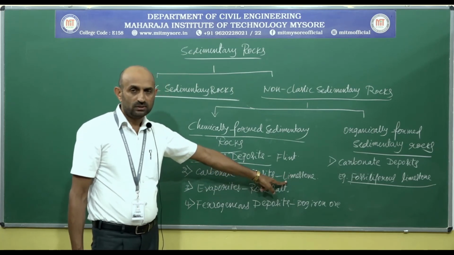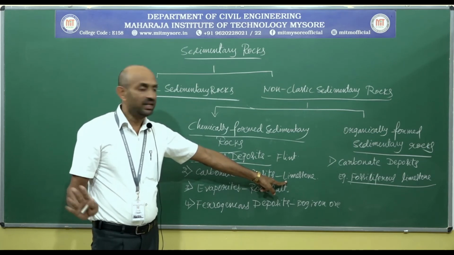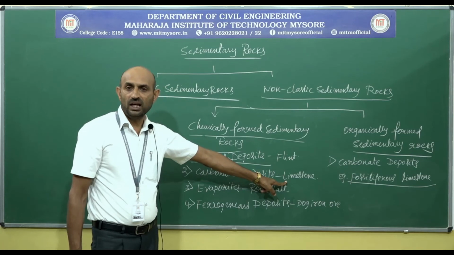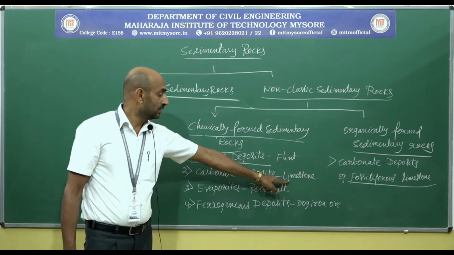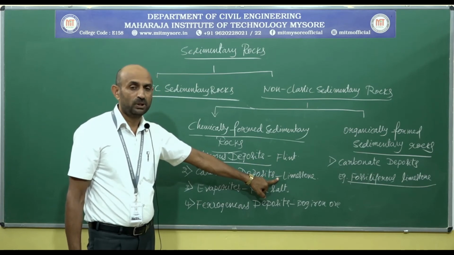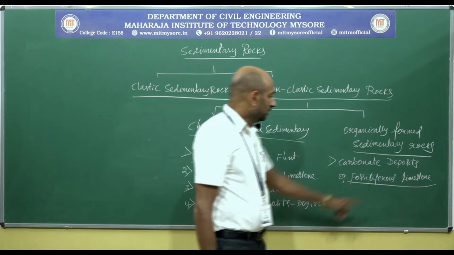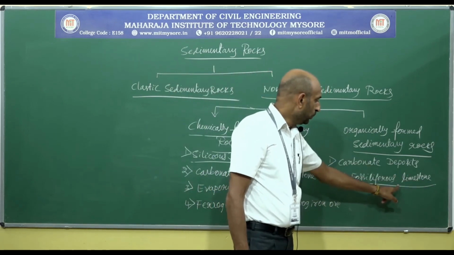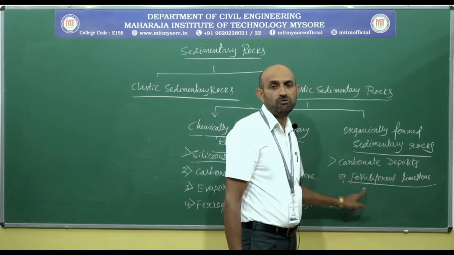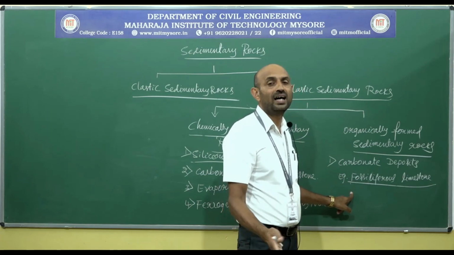Without limestone, there is no cement. The main ingredient of cement is limestone. This is a most important rock, particularly for civil engineers. Here the limestone is formed of fossils or remains of plants and animals.